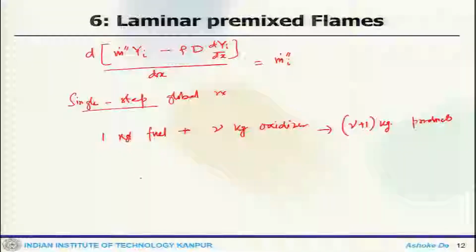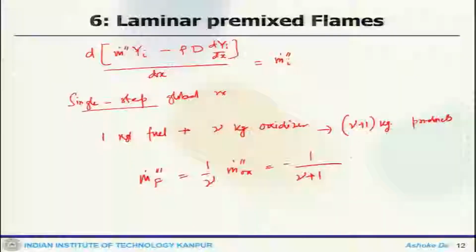Okay. So, I can write m dot f equals 1 by nu m dot oxidizer equals 1 by nu plus 1 m dot product. So, you get the fuel, oxidizer and product mass fluxes related.